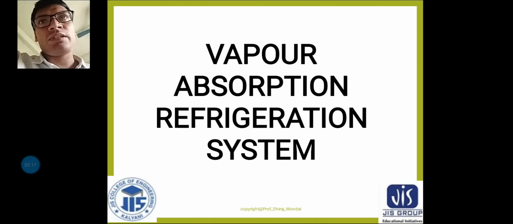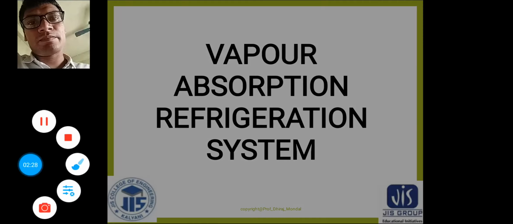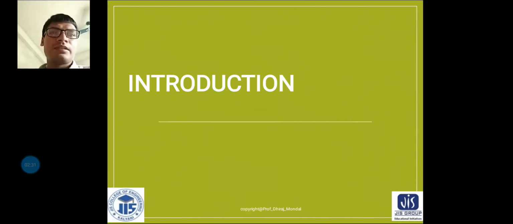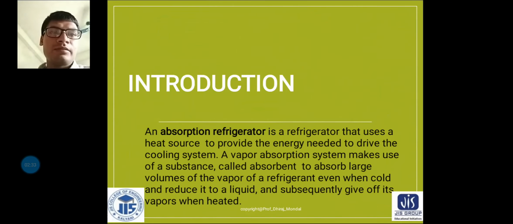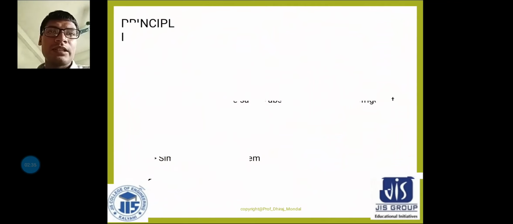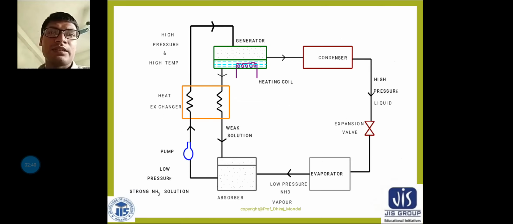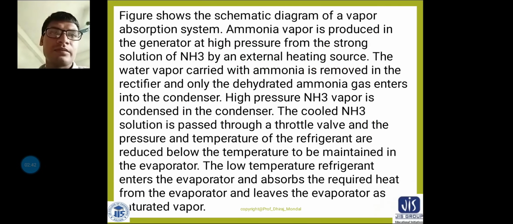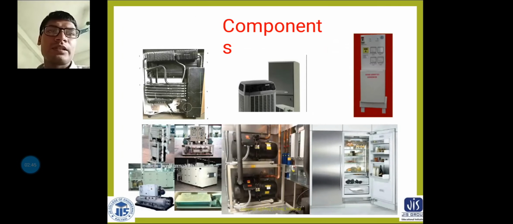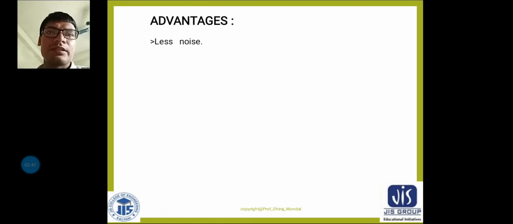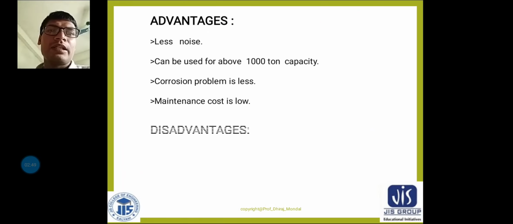So last class we discussed the practical vapor absorption refrigeration system. Today we are going to discuss the comparison between the vapor absorption refrigeration system and the vapor compression refrigeration system. We discussed the introduction, what a vapor absorption system is, what the types and principles are. The diagram, how it operates, the components, and the advantages and disadvantages we have seen.